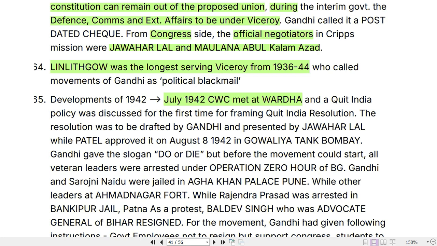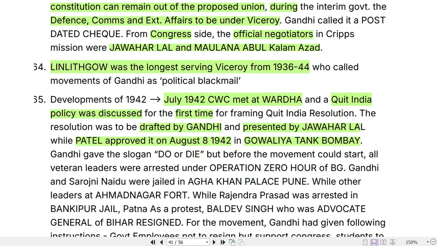The Quit India movement was still on papers in the form of resolutions in July 1942 at Wardha. So it was only at the policy level that Quit India policy was discussed for the first time, and the resolution was to be drafted by Gandhi, presented by Jawaharlal Nehru, and it finally got approved by Sardar Patel on August 8, 1942 in Gowalia Tank, Bombay.